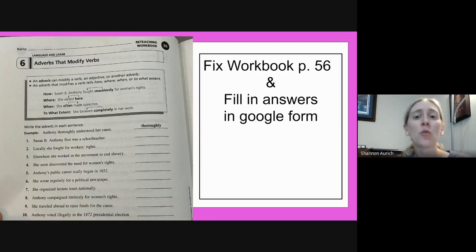There is a new Google form for you. It's a little bit different than the one you did last week for you to write down your answers. So finish this page, find the verb and the adverb, and then you're ready for the Google form to mark your answers in there. Remember, the Google form is what I grade to know if you're understanding this or if you need some extra help. So make sure when you type your answers in, you're spelling them correctly or clicking them correctly.